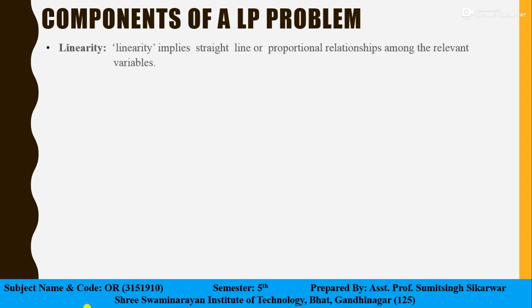Now the term linearity implies a straight line or proportional relationship among the relevant variables. Linearity in economic theory is known as constant returns, which means that if the amount of input doubles, the corresponding output and the profit also double.